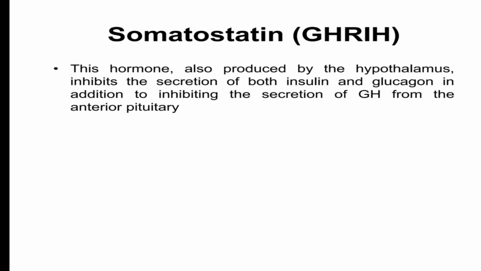Next is somatostatin, GHRIH. This hormone is also produced by the hypothalamus. It inhibits the secretion of both insulin and glucagon, in addition to inhibiting the secretion of GH from the anterior pituitary.